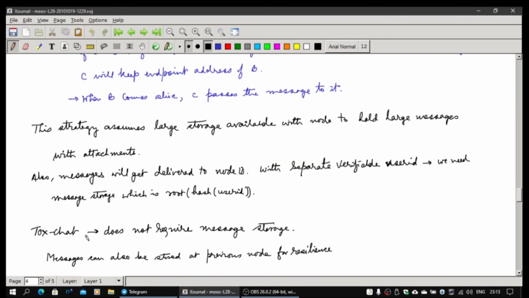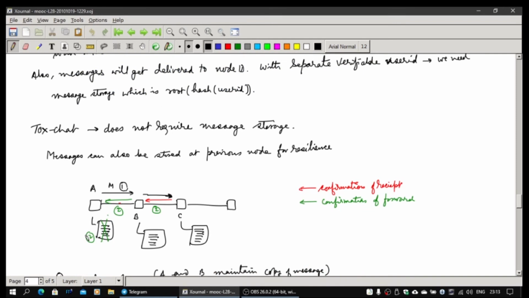And of course, all the messages will get delivered to the node ID in this scenario. And with a separate verifiable user ID, you require a message storage, as I mentioned earlier. TalkChat does not require message storage, and the message has to be stored at the previous node for resilience.